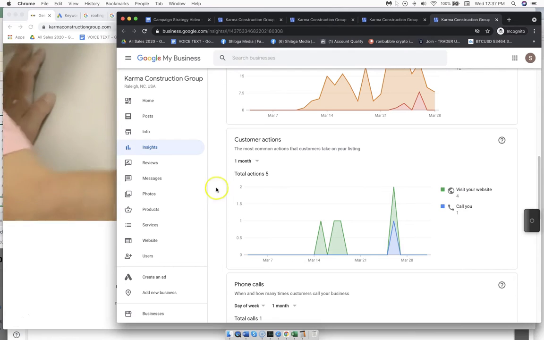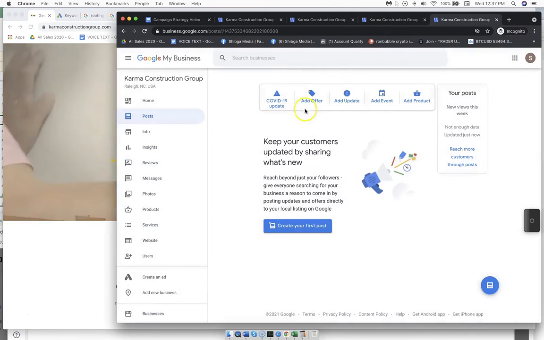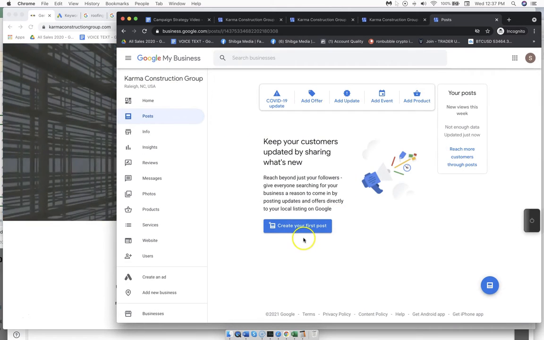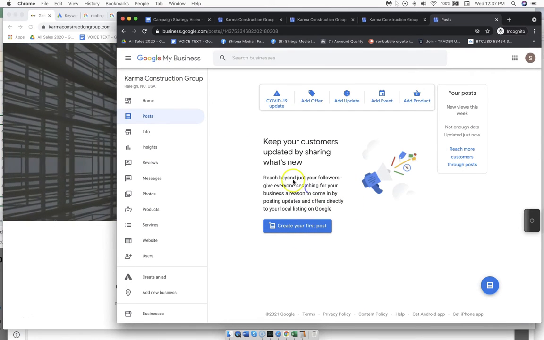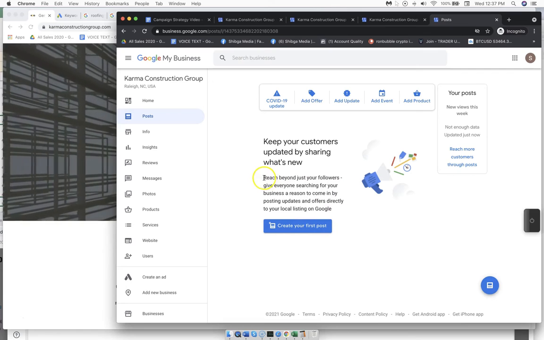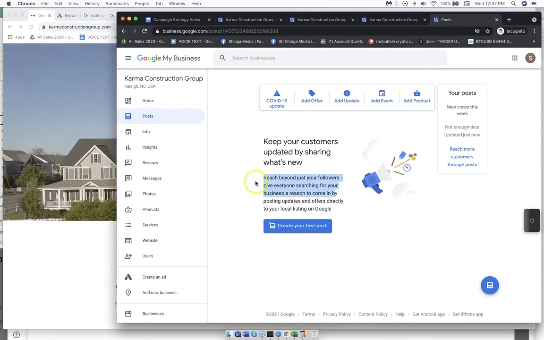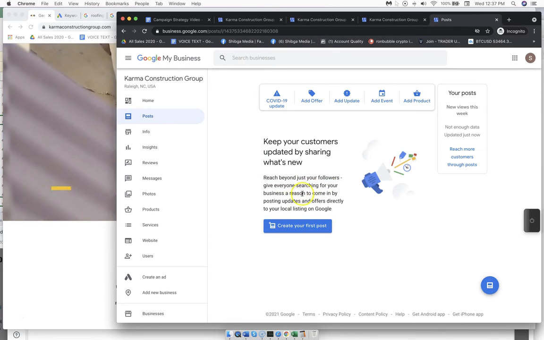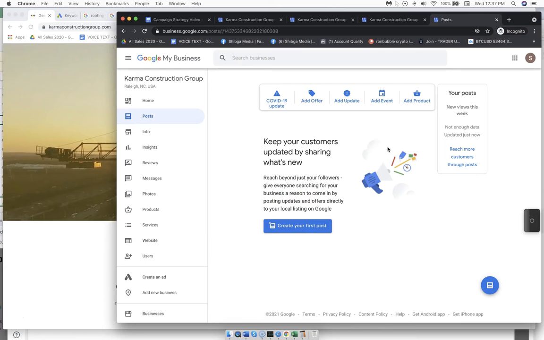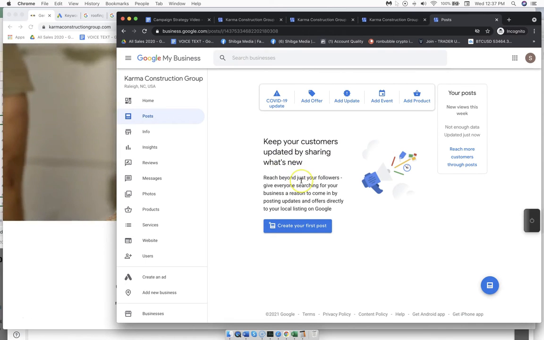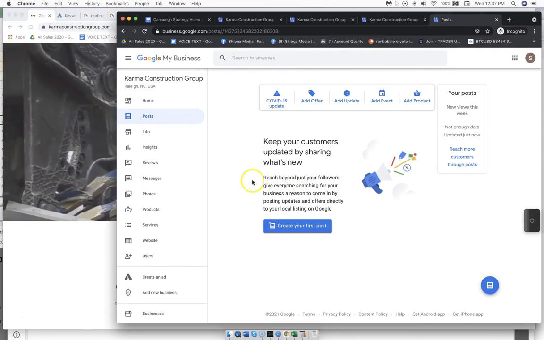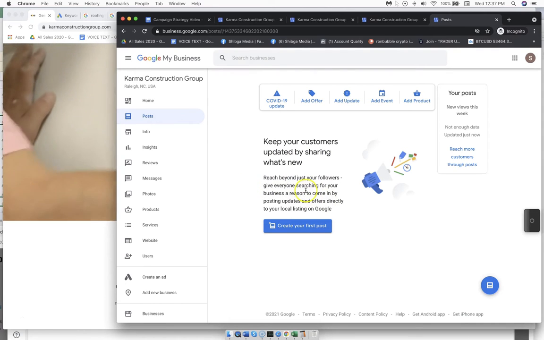The last thing I just wanted to point out very quickly on the listing itself is the posts. It looks like on our listing, we haven't made our first post yet. This is something we have a pretty rigorous approach to, meaning that by using Google Posts and creating blogs regularly, we're able to interact and be in front of a lot of homeowners who are searching for particular long tail keywords within the services that we already serve. So we're going to bump this up and get our first post out within the coming weeks.